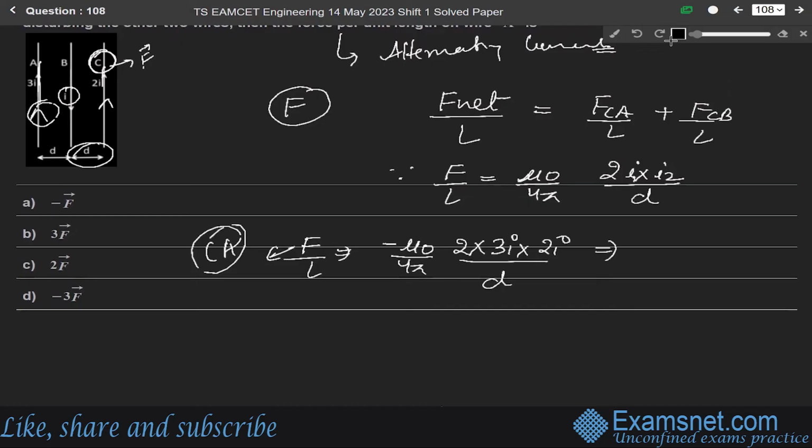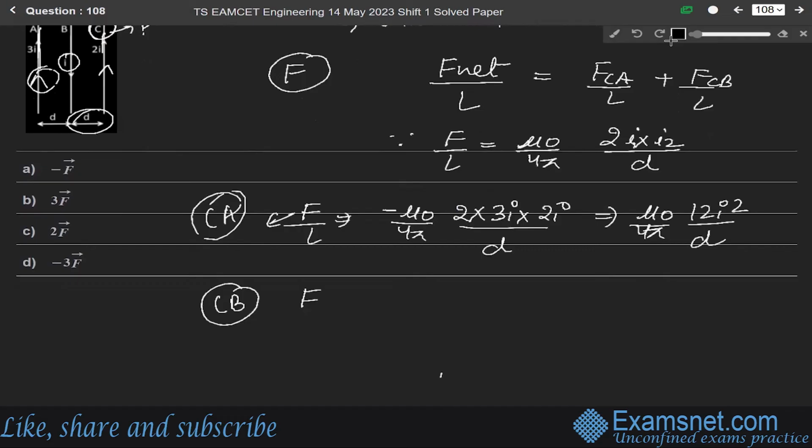So it will be equals to mu naught over 4 pi 3 to the 6 to 12 I square over D. Okay. Now for CB combination, it will be equals to F over L. It will be equals to,